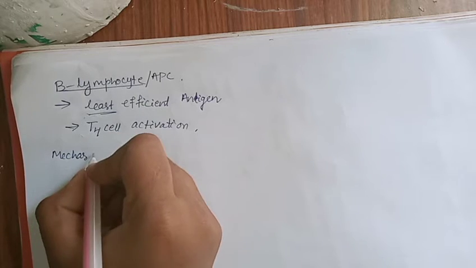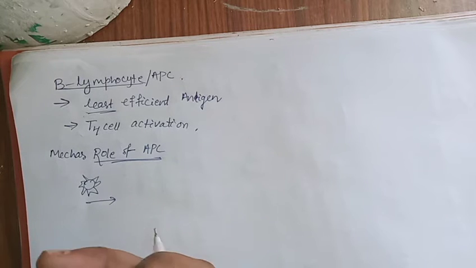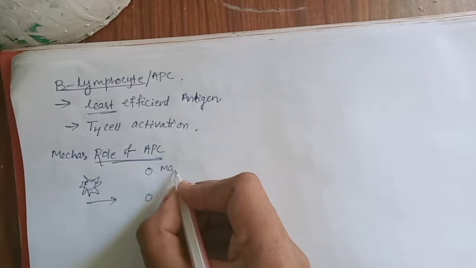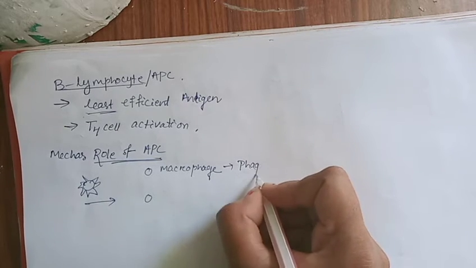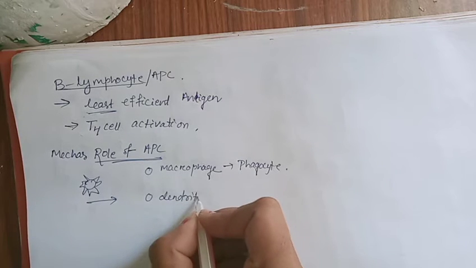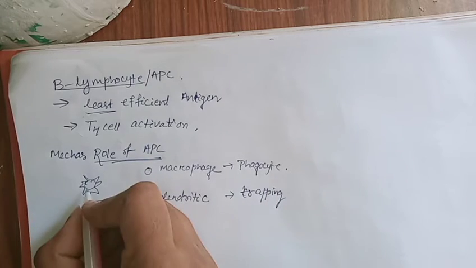Then we go towards the mechanism of the antigen presenting cell. What is its role? When any foreign organism comes into our body, it is either engulfed by the macrophage or trapped by the dendritic cell. Two cells are mainly present as the first line of defense: the macrophage, whose action is phagocytosis, and the dendritic cell, whose action is trapping of the pathogen.